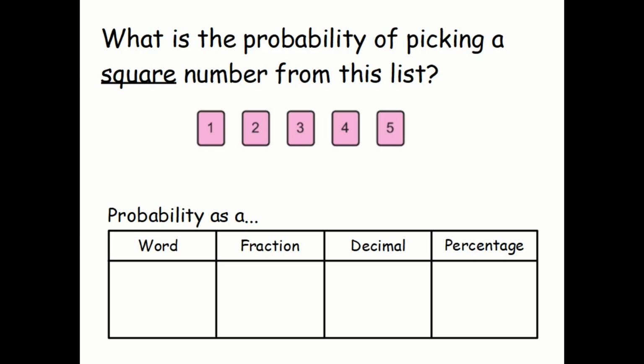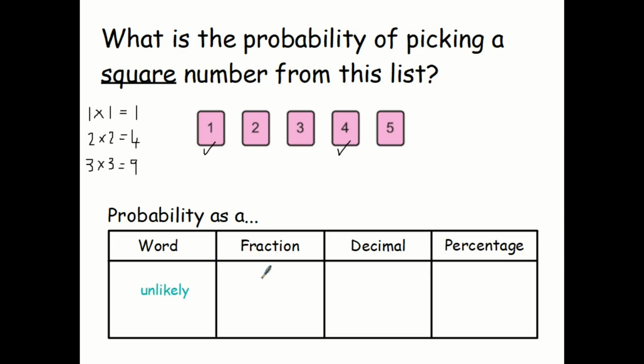What is the probability of picking a square number? Well, your square numbers, remember, are the result of multiplying the same number by itself. So 1 times 1 is a square number. And 2 times 2 is 4, which gives me a square number. Let's just do one more. 3 times 3 is 9. 9 is a square number. So the only square numbers I have here are 1 and 4. It's not an exact science, but I'd say that it is unlikely that we get a square number, but I know it's just under half.